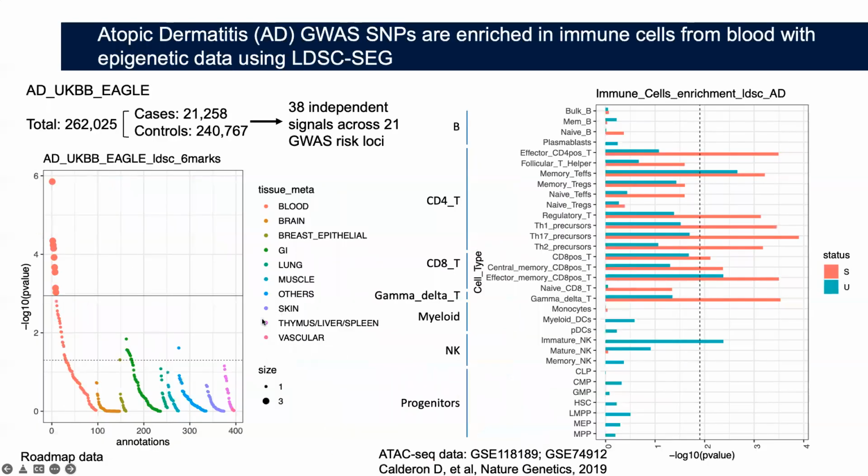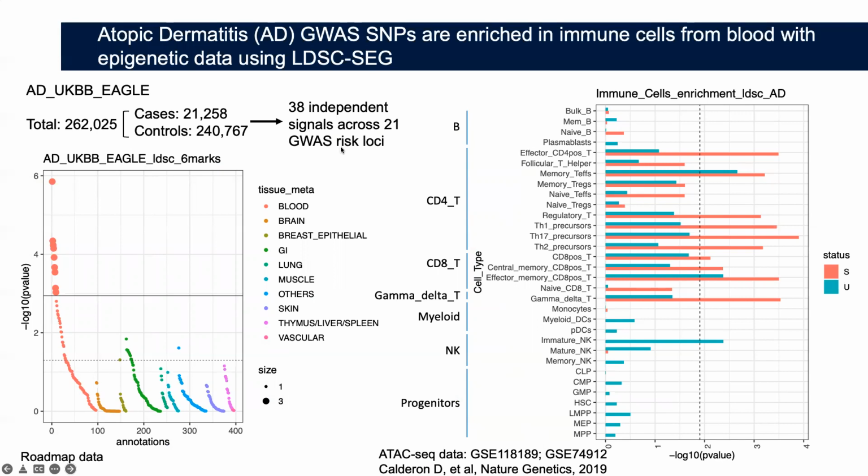When we have the epigenetic annotation to integrate with GWAS, we use a method called LDSC, developed by Alkes Price's lab at Harvard University. Here is the overall information of the GWAS. It's the meta-analysis result of UK Biobank and EAGLE for atopic dermatitis. Together, 38 independent signals across 21 GWAS risk loci were identified.